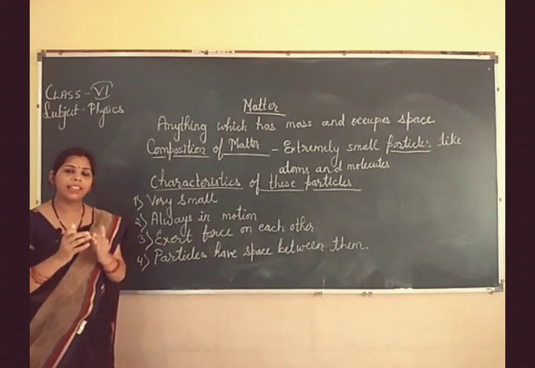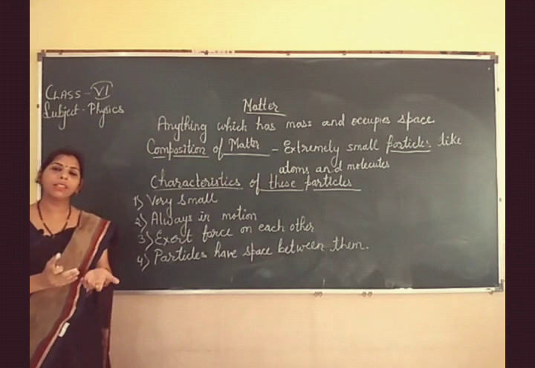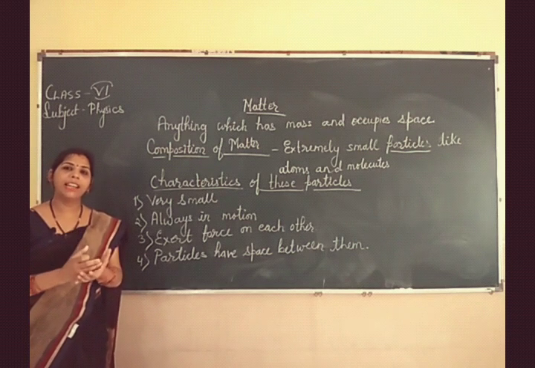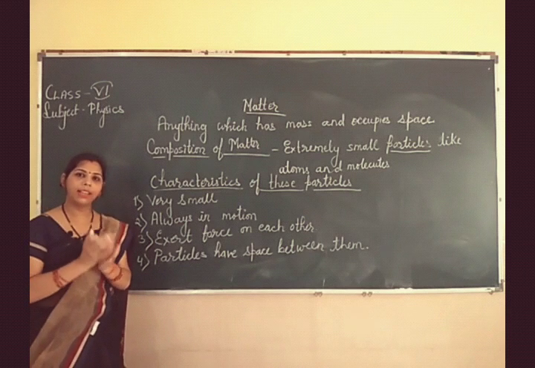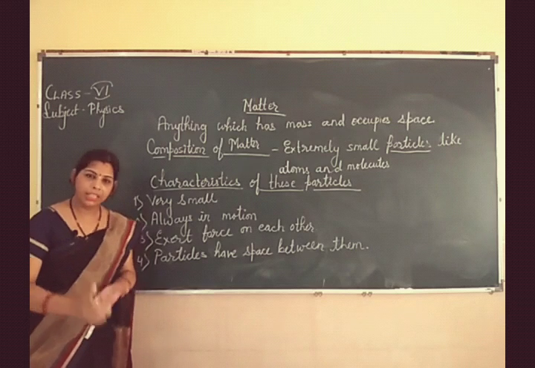Is it possible that the level of water rises? No, it is not possible, because all the things have space between them, and the space which is present in the water is occupied by the salt. That way the water level is not going to rise.